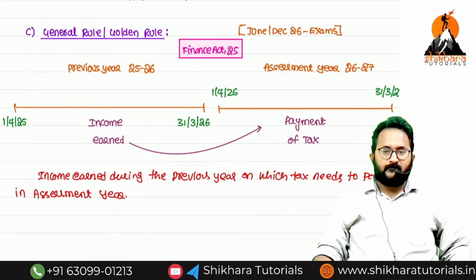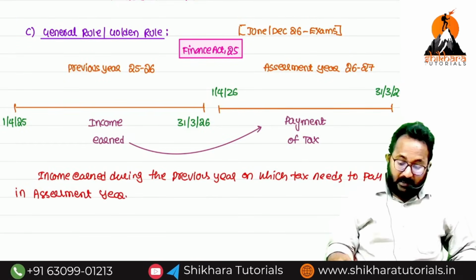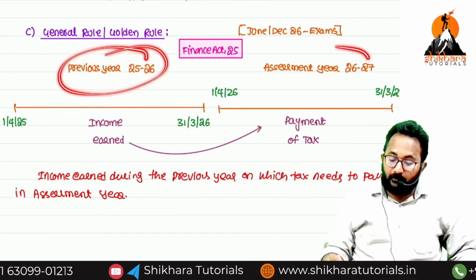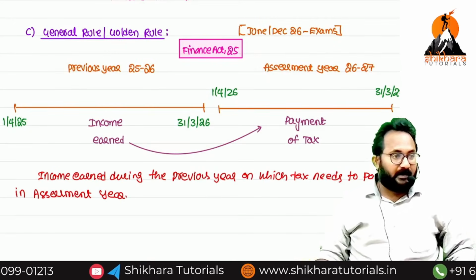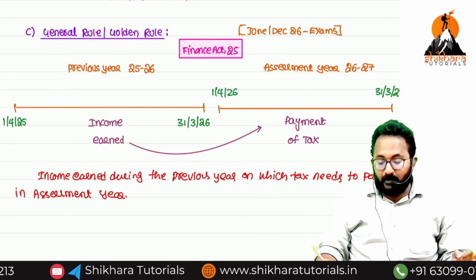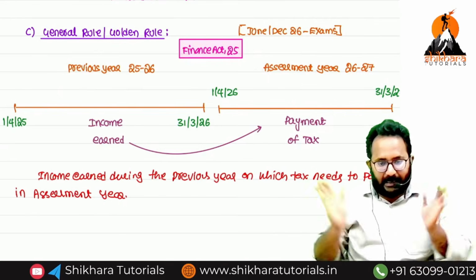Done? Whatever income is earned during the previous year, on that income we are required to pay the tax in the assessment year. Which will come first? Income earning will come first. Then after you are required to pay the tax. Understood?